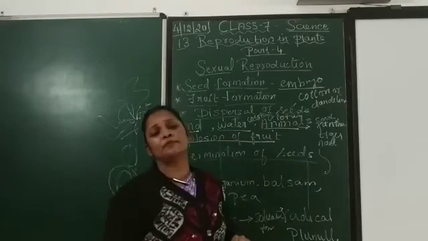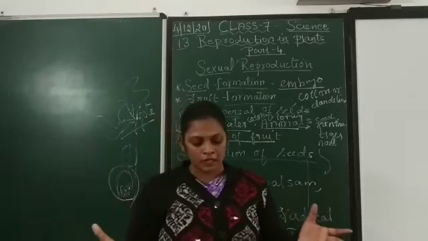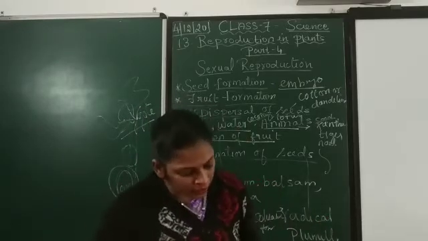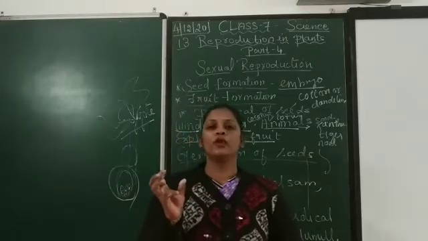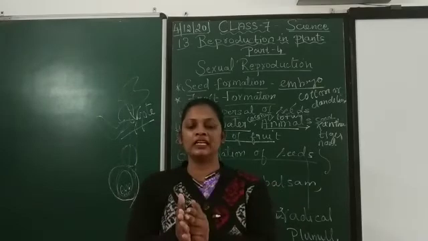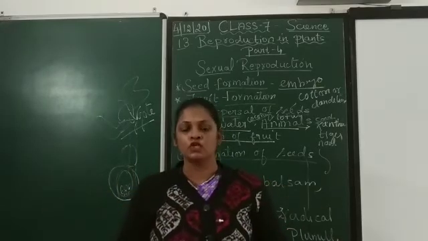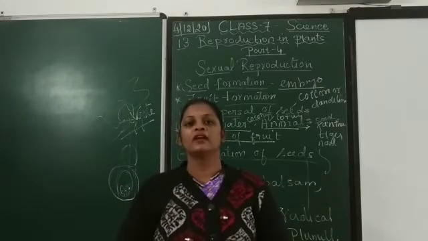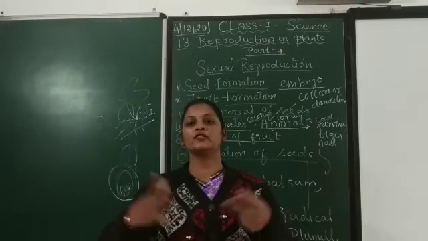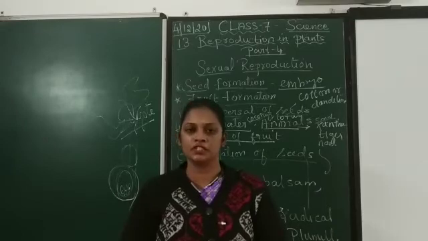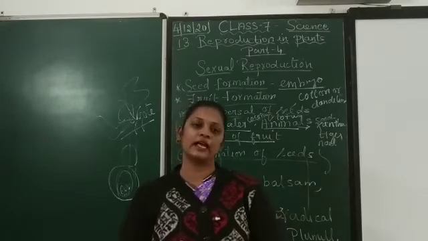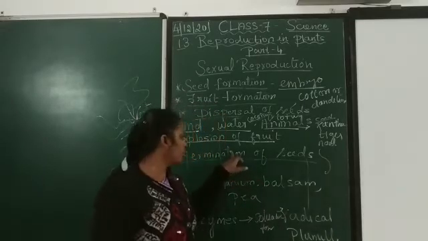And next is explosion. Next method is explosion. Explosion is bursting off. So bursting off, plants like geranium, balsam and pea, when they are fully grown, under certain conditions they burst. So when it explodes, the seeds will go from one place to another. Then if the condition is favorable, it will grow in that place. So this is also one of the methods.